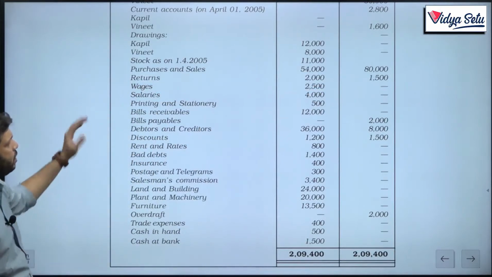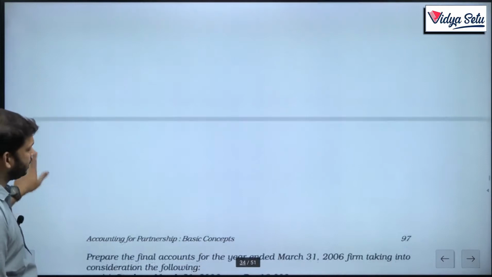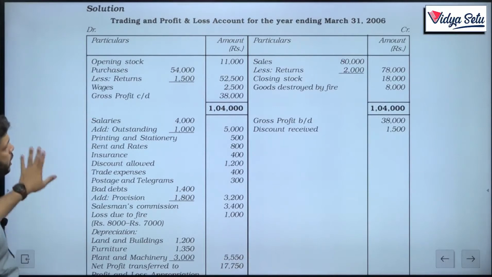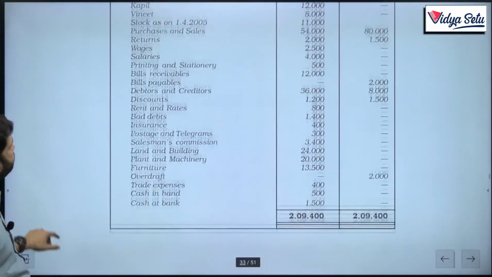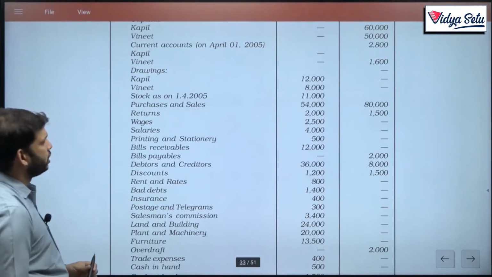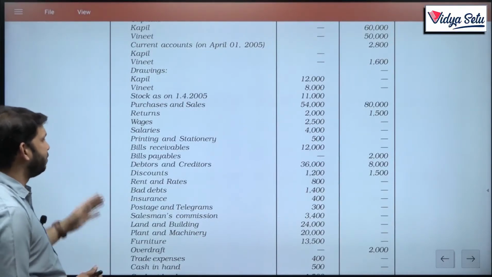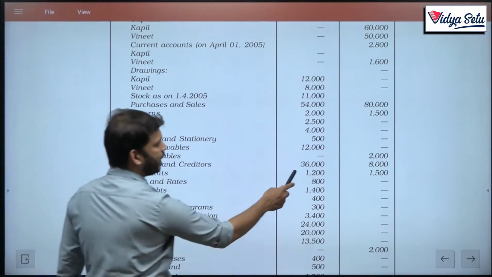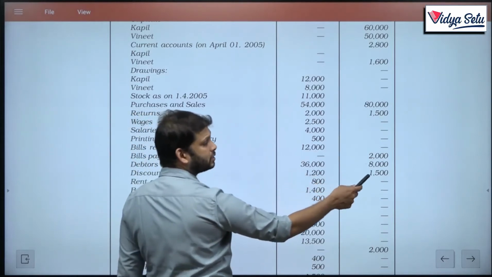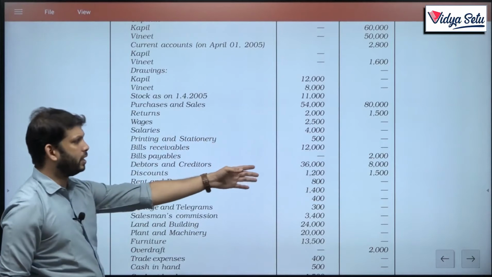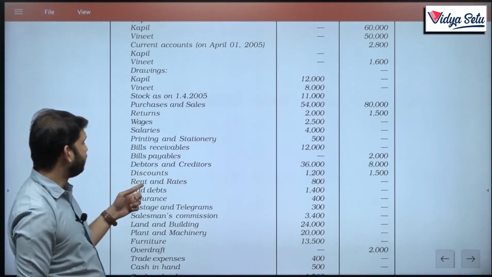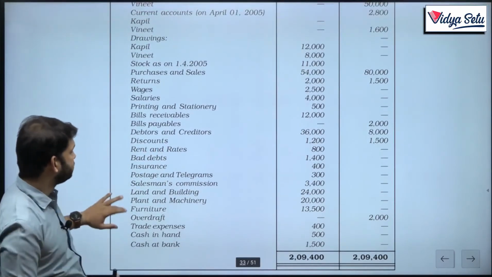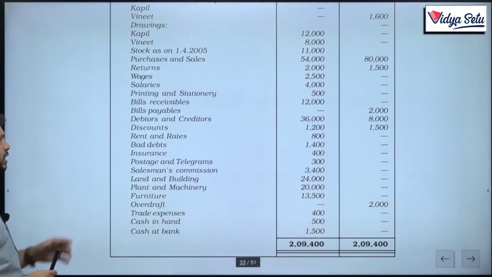Wages also go in the trading account, salaries in the P&L account, 2,500 and 4,000. Let's check. Wages and salaries here. Printing and stationery 500, P&L. Bills receivable asset side, bills payable liability side, debtors asset, creditors liability. Discounts: this is the discount we have given, and this is the discount received, so P&L debit and P&L credit. Then rent and rates P&L debit, bad debts P&L debit, insurance P&L debit, postage telegram P&L debit, salesman commission P&L debit.